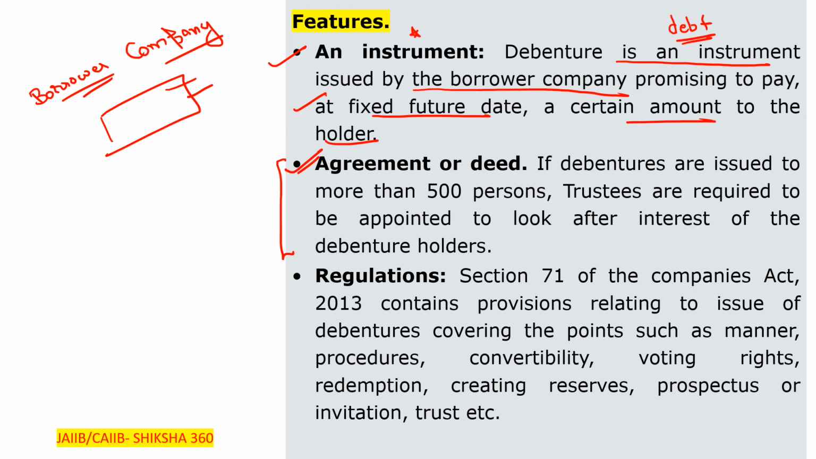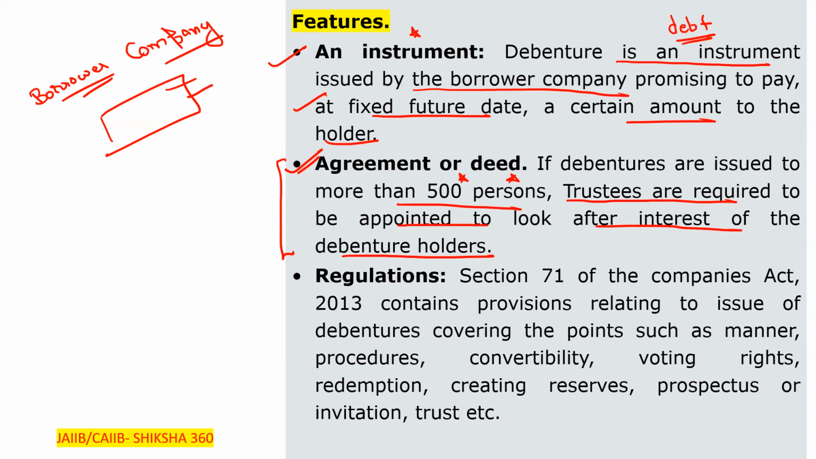What they are saying is that if the debentures are issued to more than 500 persons, then trustees are required to be appointed to look after the interest of the debenture holders. So in that case, trustees are required to be appointed to look after the interest of the debenture holders.